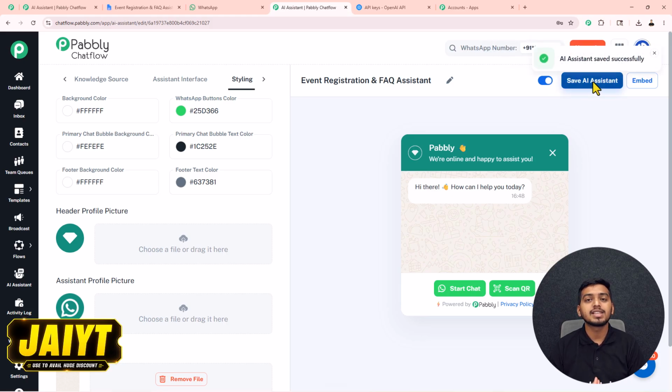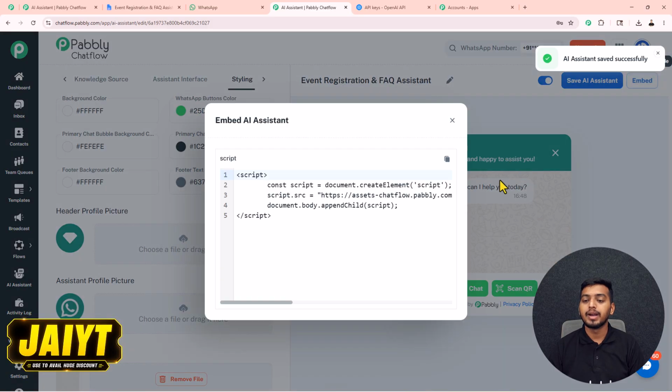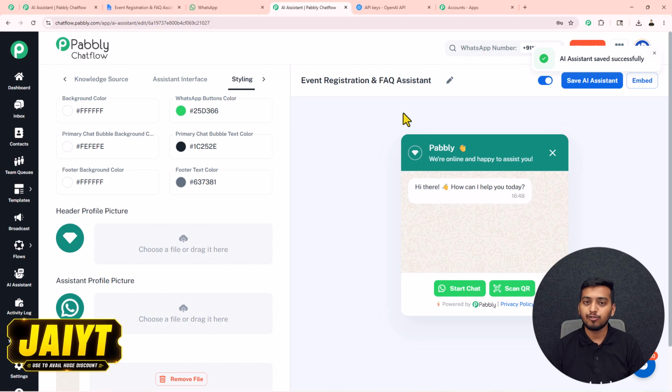With this, we have successfully completed all 4 steps of creation of this AI assistant. Now we have turned it on also. If you want to use this AI assistant on your website, click on this embed, copy the script and paste it inside your website. This AI assistant will also work from your website.